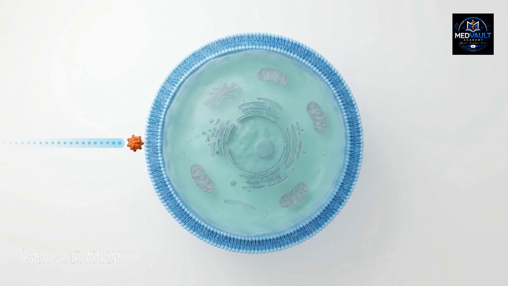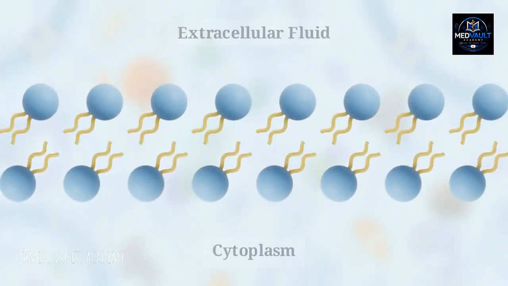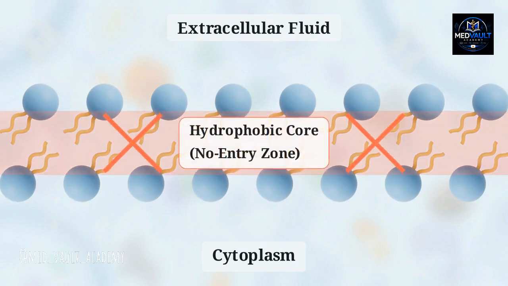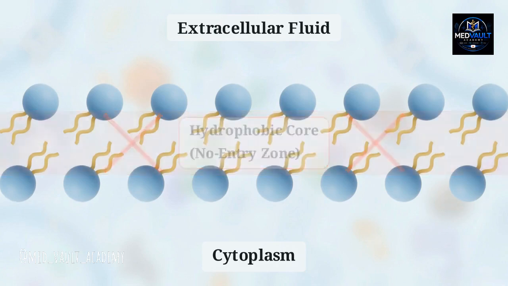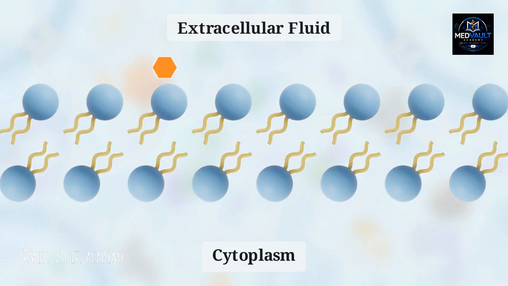While distance determines how a ligand arrives at a cell, the chemical makeup of the cell membrane dictates how the cell responds to that message. The selectively permeable phospholipid bilayer defines the cell's outer boundary. Because of its hydrophobic core, it prevents most extracellular information from entering the cytoplasm. Lipophilic molecules, such as steroid hormones, can dissolve into these lipids. They pass through the membrane without assistance, moving directly into the interior of the cell.